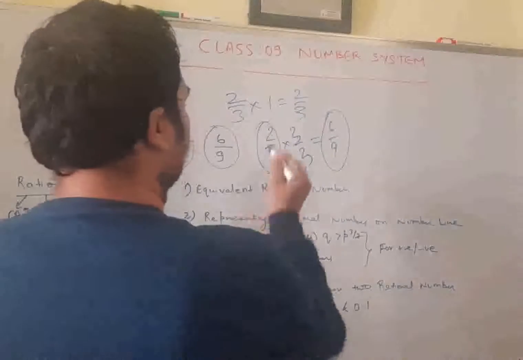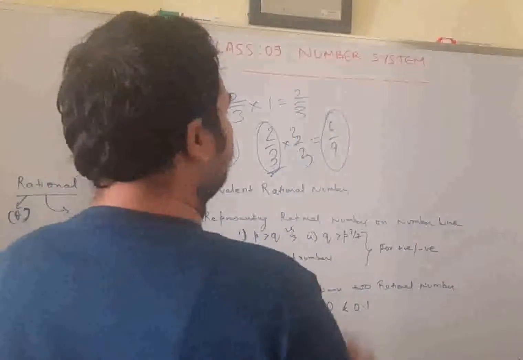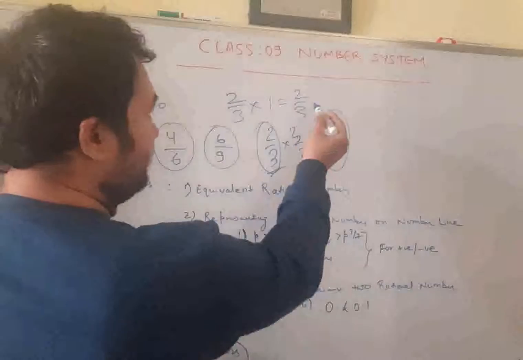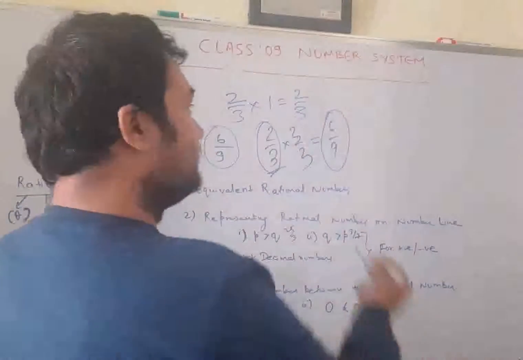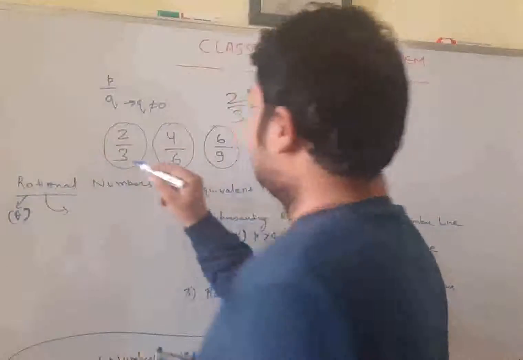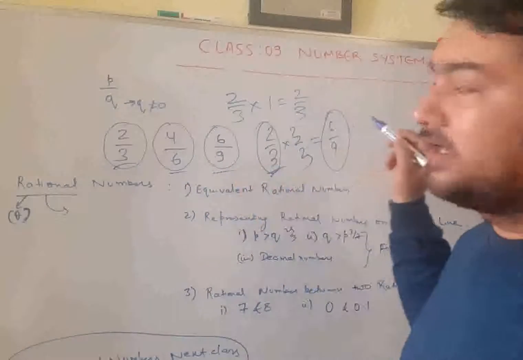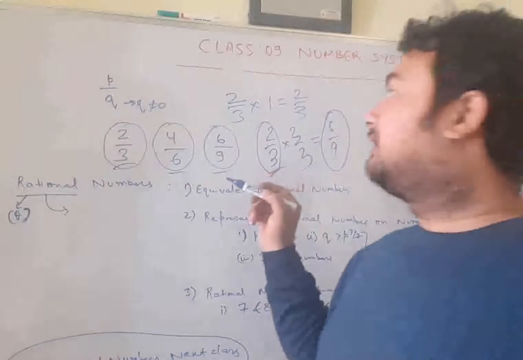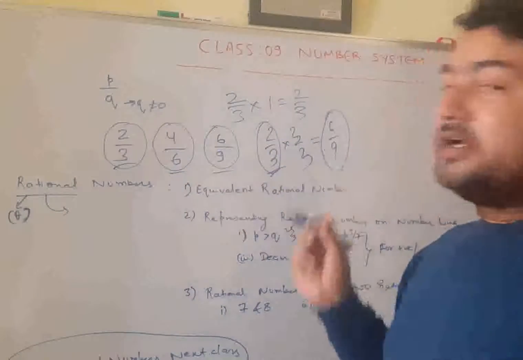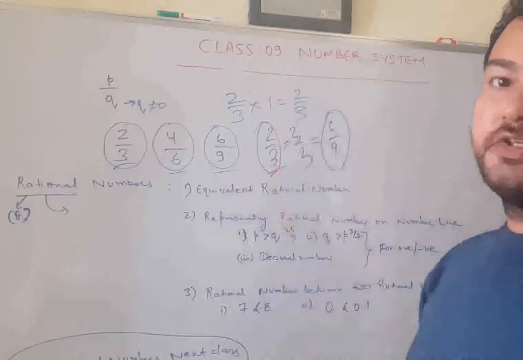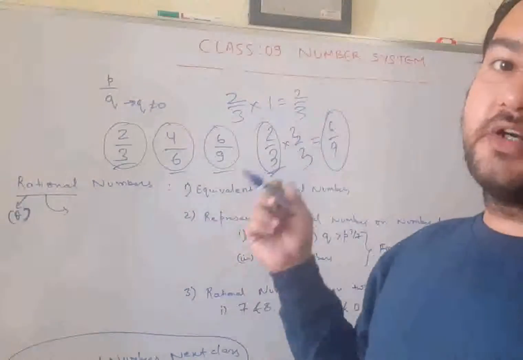And if I multiply 2 by 3 by 1 here, we are getting 6 by 9. What do you infer from this? These are the same. So 2 by 3 is equivalent to 4 by 6, is equivalent to 6 by 9, and these are nothing but equivalent rational numbers. These all are rational numbers but equivalent to each other. That's why they are called equivalent rational numbers.